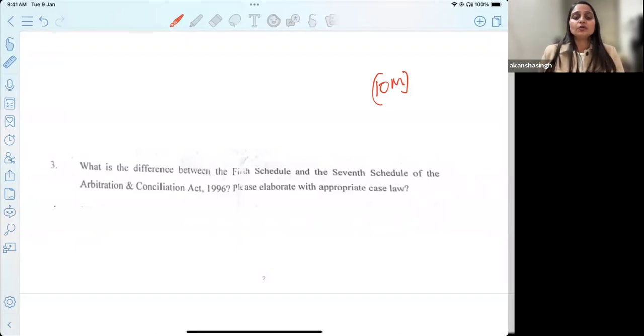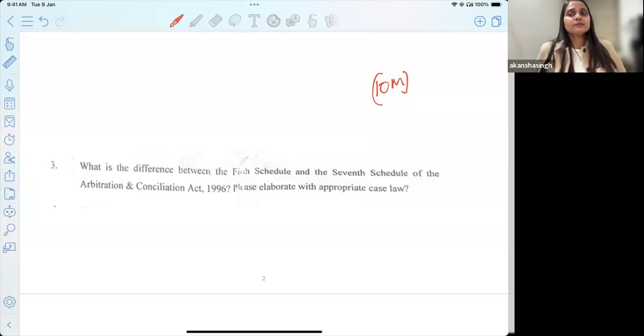We also have a video by Rohit sir, who has attempted and shared his idea and opinion with respect to what should be there in your answer. See, there's no straitjacket formula as to, if you write this, you'll get full marks, or if you miss this particular point, you will get only half of the marks. It is the requirement of the question. When you read a question, you have to understand what they want from you. Do they want a 2-3 pages long answer for a 10 marker question? Not necessarily. Rather, it has to be a qualitative and to the point answer.